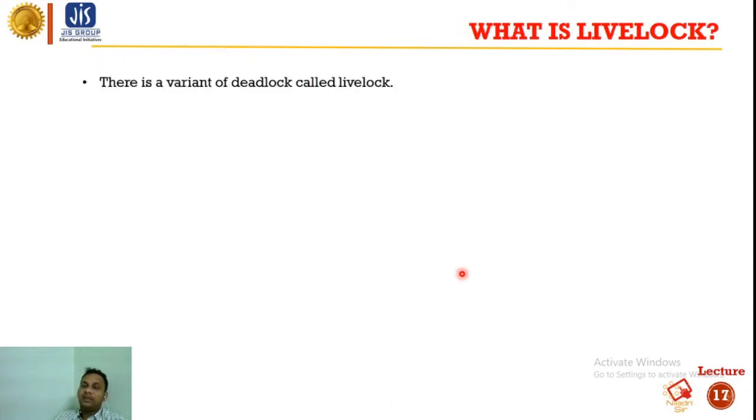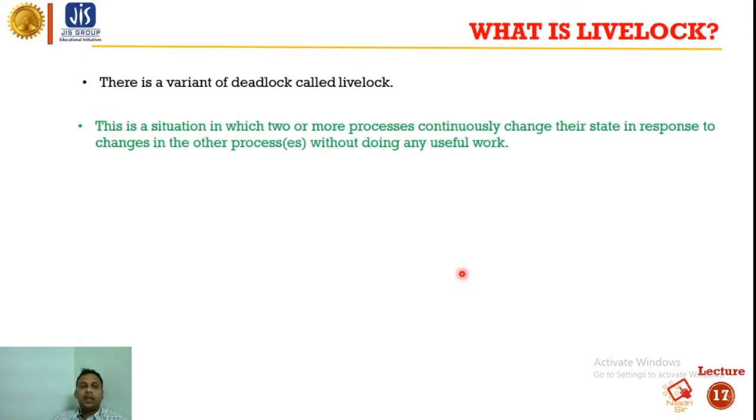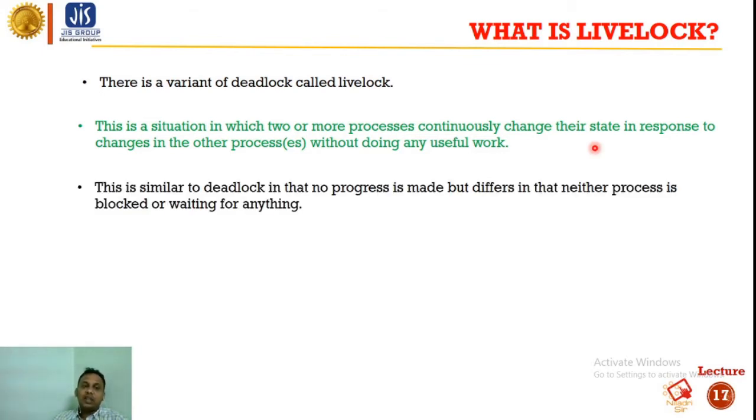So what is livelock? It is basically a variant of deadlock. Okay, this is a situation in which two or more processes simultaneously change their state in response to changes in the other processes without doing any useful work. This is similar to deadlock in that no progress is made, but differs in that neither process is blocked or waiting.